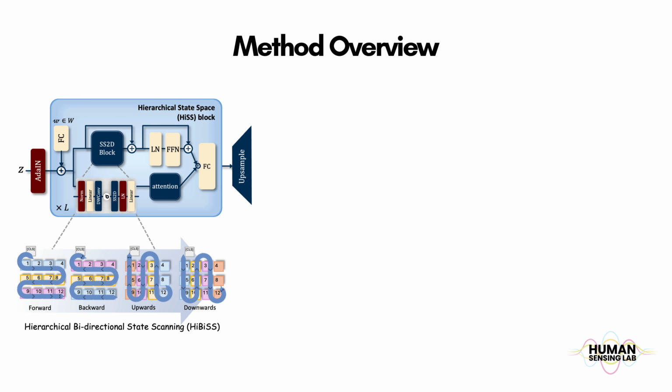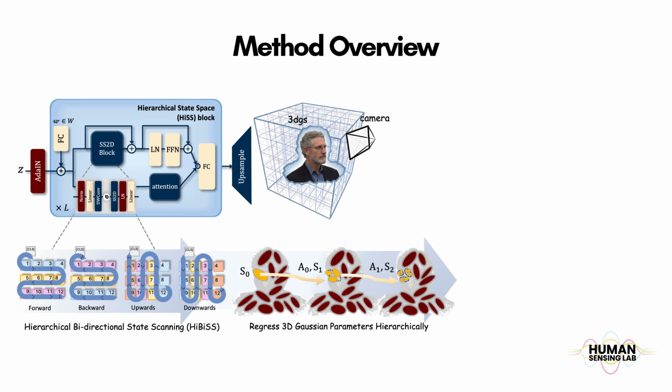MVC Head begins from a grid of randomly initialized learnable tokens. These tokens are progressively refined by hierarchical state space, HiS, blocks. At each hierarchy, the model predicts a set of 3D Gaussians. Unlike conventional 3D GS, here Gaussians play a dual role. They are not only the explicit 3D representation but also guide the refinement of subsequent HiS blocks. This coarse-to-fine design captures global head shape and fine details in a single forward pass.